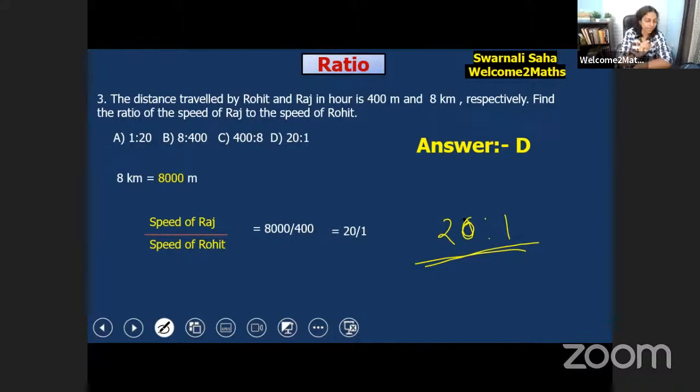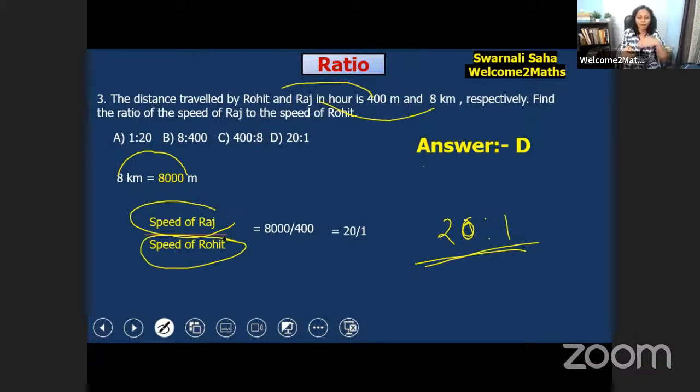Okay, for you once again, watch carefully. You see, it's so easy because our question is here, Rohit travels 400 meter and Raj 8 kilometer. And I already told you that in a ratio the unit would always be the same. But here we have 8 kilometer and 400 meter. So that's why we convert 8 kilometer to 8,000 meter. Okay. And now we can find the ratio. They are asking the speed of Raj by the speed of Rohit.